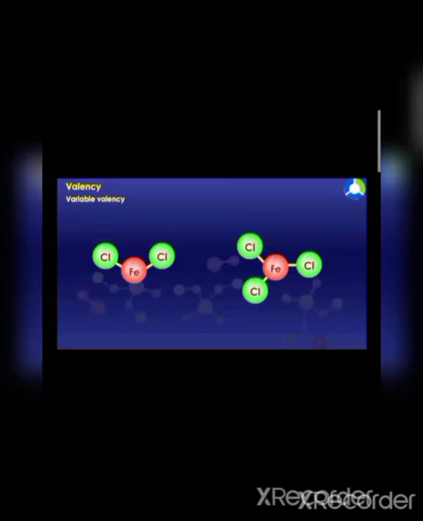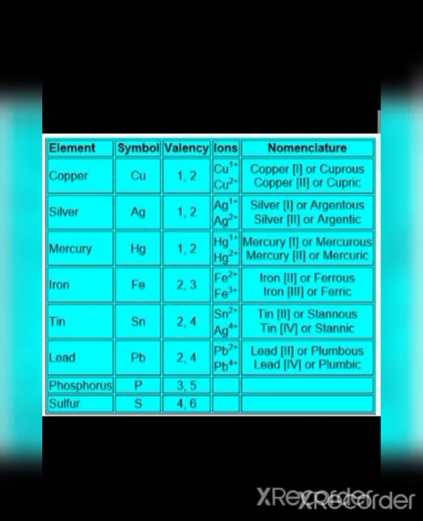Means iron can show +2 valency and iron can also show +3 valency. Here you can see that the first element given is copper. What is the symbol of copper? Cu. Actually copper is its English name, while its Latin name is cuprum, and the symbol came from the Latin name, that is Cu.